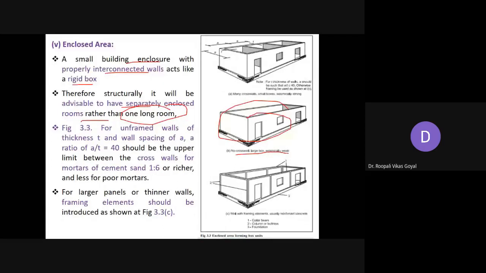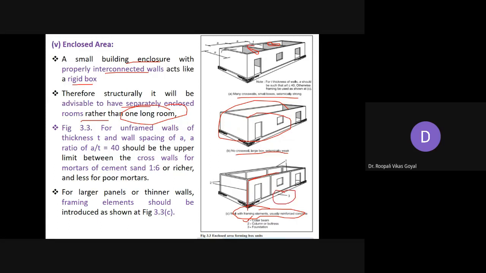So here you can see small boxes, it is converted into small boxes, which is seismically strong, and here it is provided with the structural framing element. So beams etc. provide करेंगे, collar beam, then so this is collar beam, this is column, it is properly connected with the foundation.